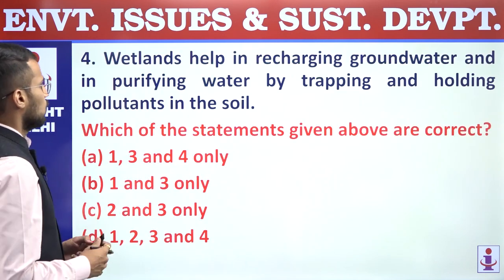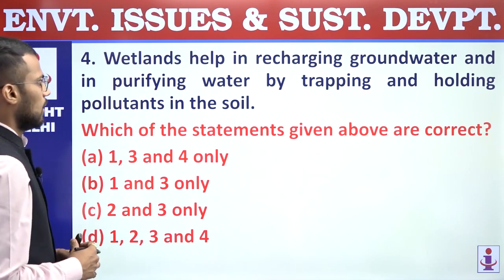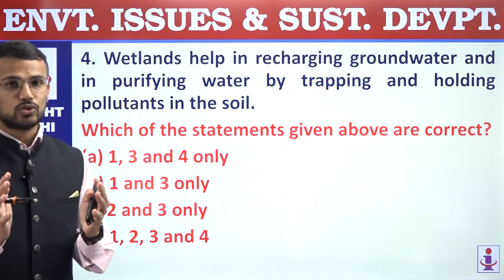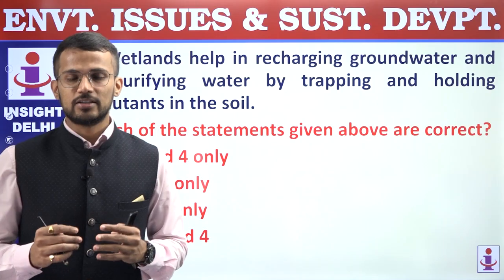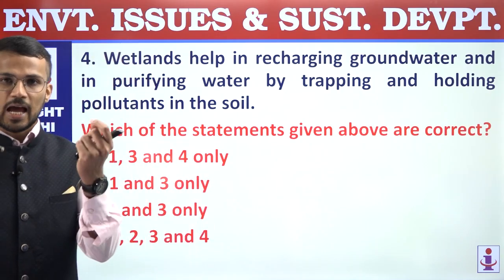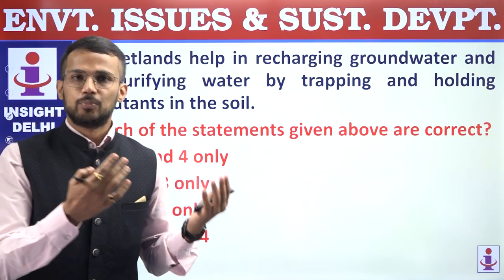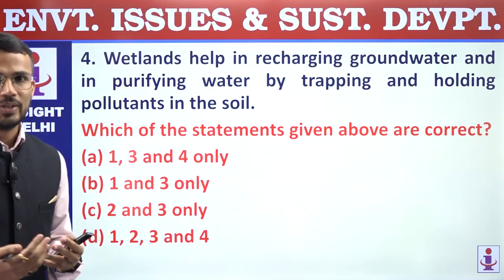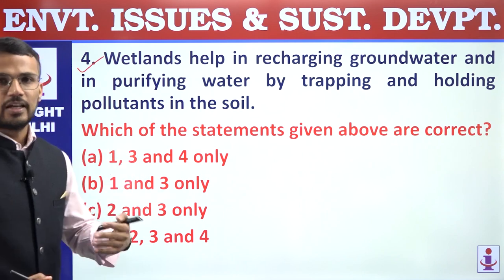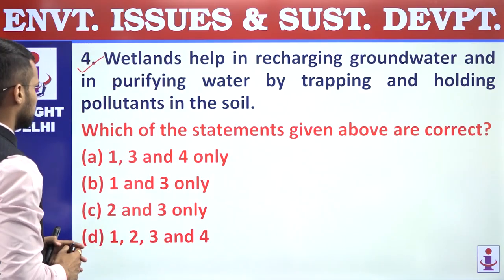Fourth, wetlands help in recharging groundwater and in purifying water by trapping and holding pollutants in the soil. So this is also a correct statement regarding wetlands. This is considered as one of the services that we receive from wetlands, because as water percolates in wetlands, it leads to trapping of the pollutants or whatever impurities are there in water, and as a result, groundwater gets a pure form of water. The fourth statement is also a correct statement.